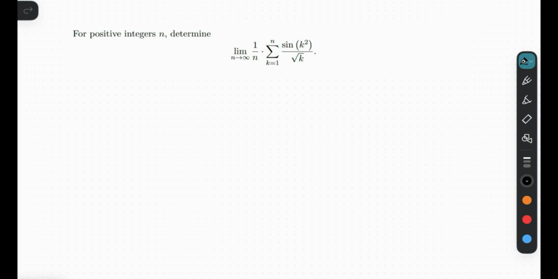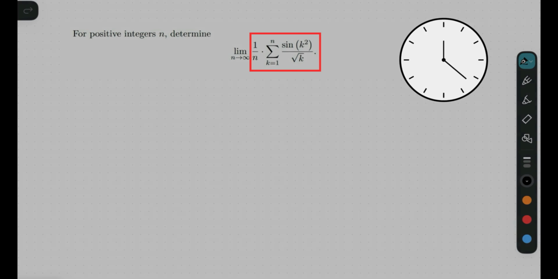Alright, so back to this problem. First of all, take a look at this expression. What about the structure of this expression might make you think that squeeze theorem is a potential good candidate? Take a moment to think about it.